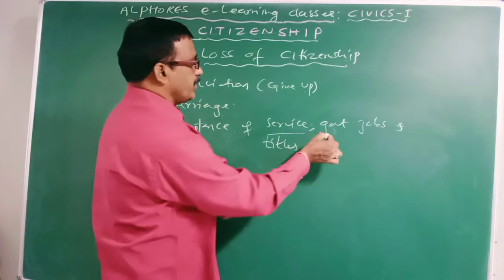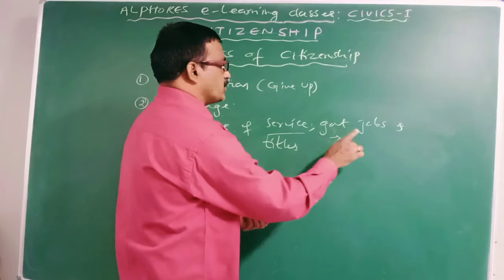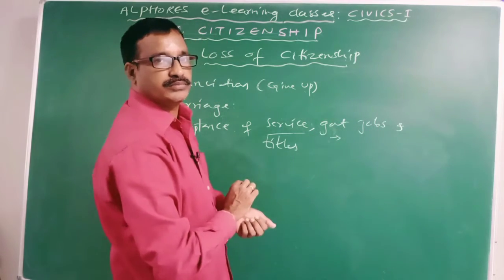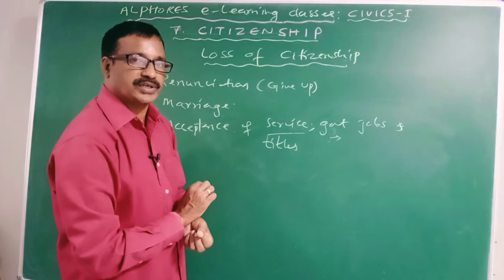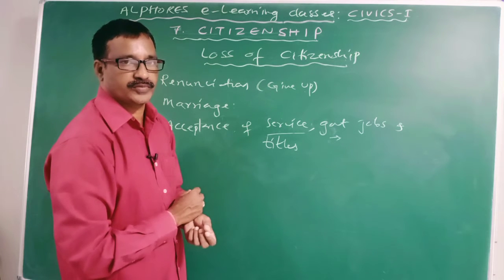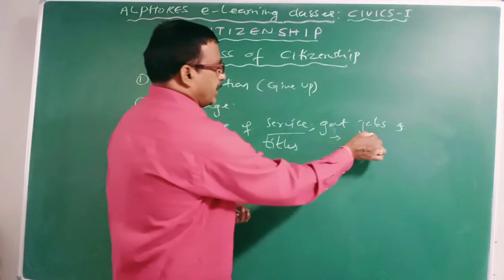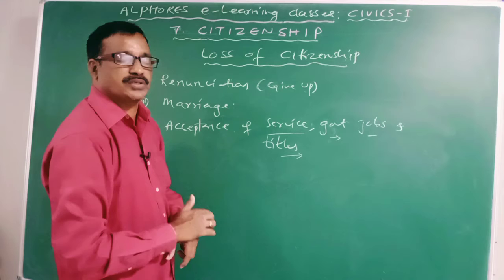In the same way, if a person accepts a permanent government job of a foreign country, he may lose the citizenship of his native state. Clear? This is the second one. And the third one is titles or honors.